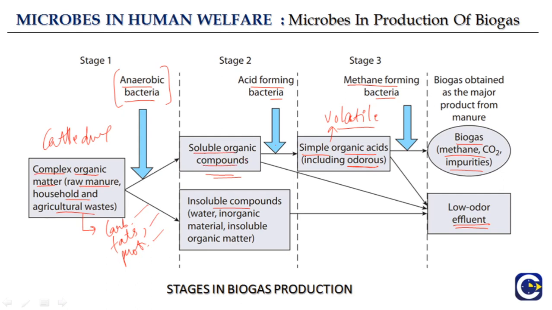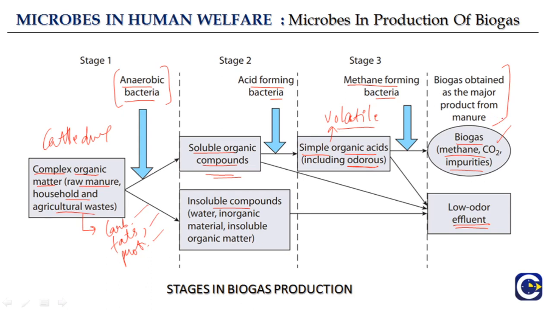On these soluble organic compounds, the acid forming bacteria act, which converts it into simple organic acids, which are volatile in nature, and now acts the methane forming bacteria, resulting in the formation of biogas that contains methane, carbon dioxide and certain impurities. Okay, so biogas is obtained as the major product from manure.